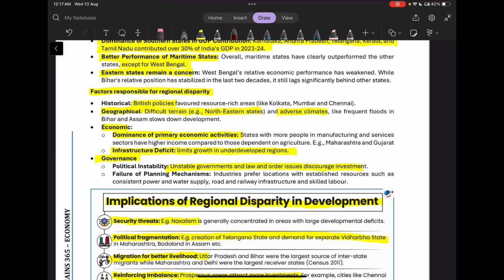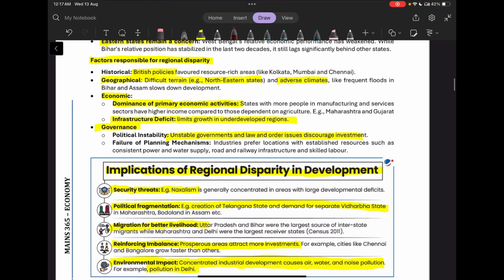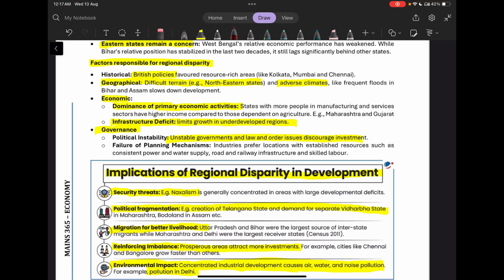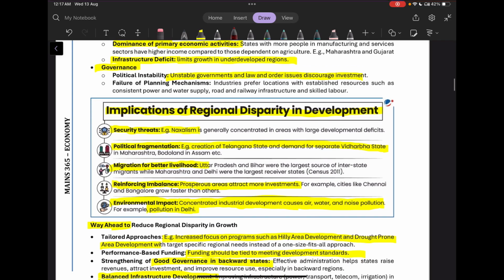Now, what have been the factors for regional disparity? First is historical, the British policies. Second is geographical. The northeastern states have a difficult terrain and adverse climate. Then third is economic, the dominance of primary economic activity, that is agriculture. For example, in Maharashtra, in the UP belt, in the Bihar belt. Then we have infrastructure deficit, which limits growth in underdeveloped regions. Then the governance factors, we had unstable governments, we had law and order issues in a few of the places.